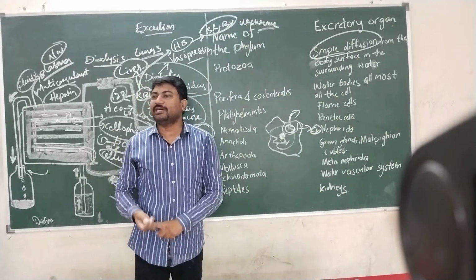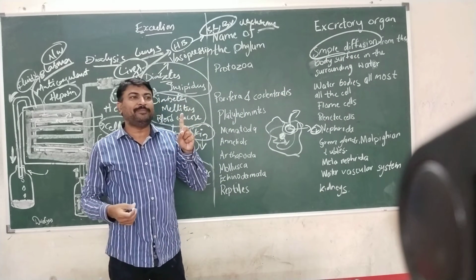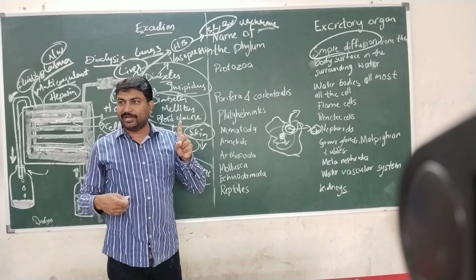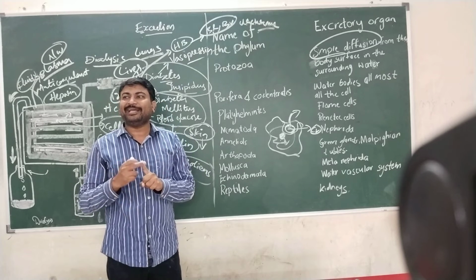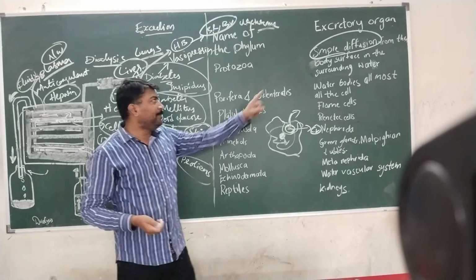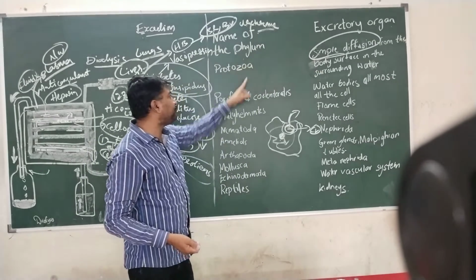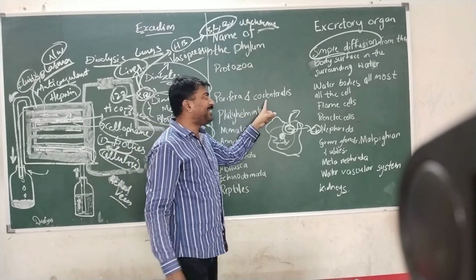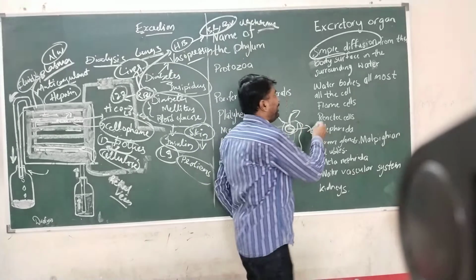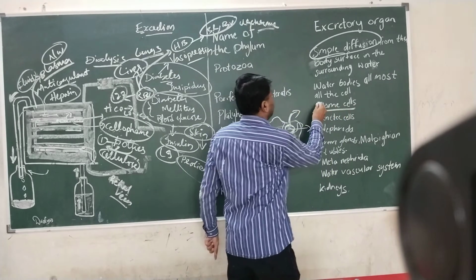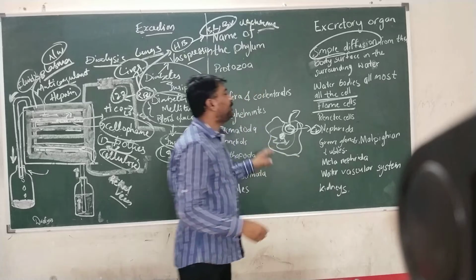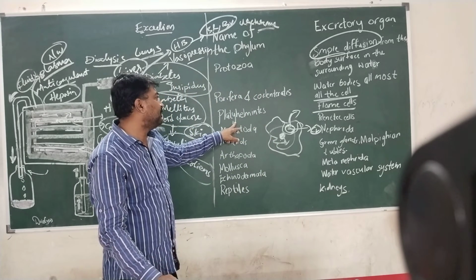Almost all the protozoans are single-celled animals. So single-celled animals need not require any excretory organs. Since it is a single cell, they are exposed to their surroundings directly. So simple diffusion will take place in protozoa. Porifera and coelenterates, the water bodies, almost all of them will consist of flame cells.